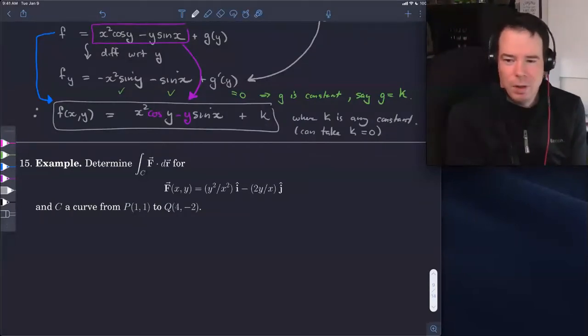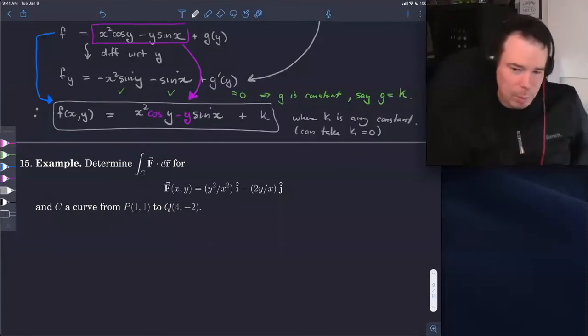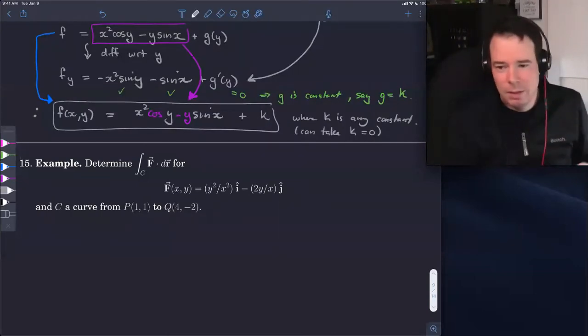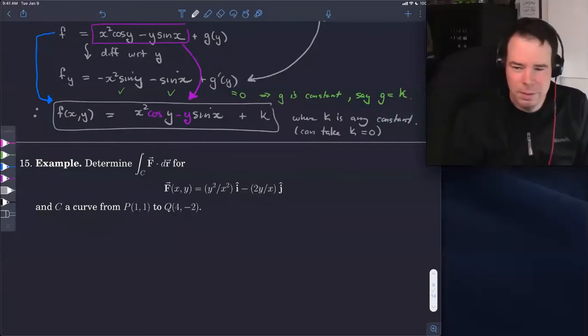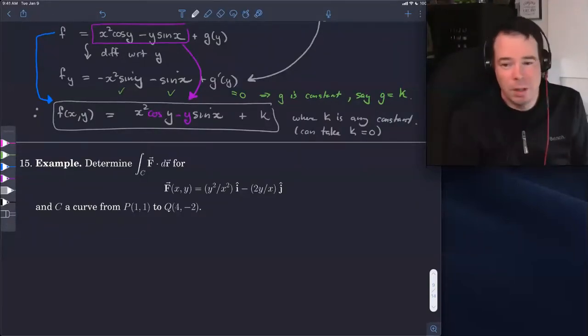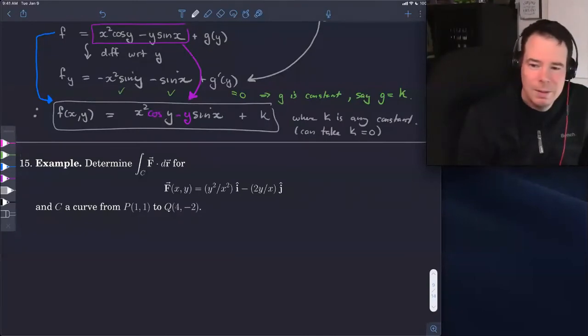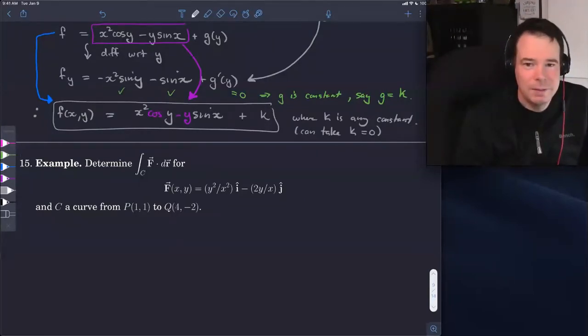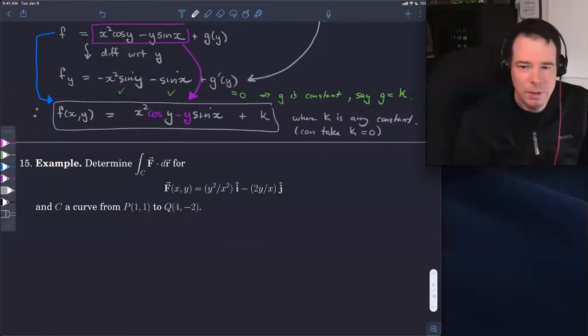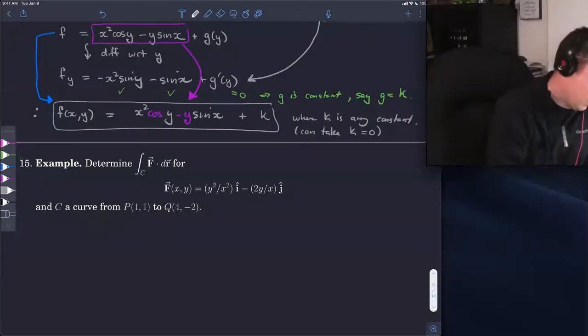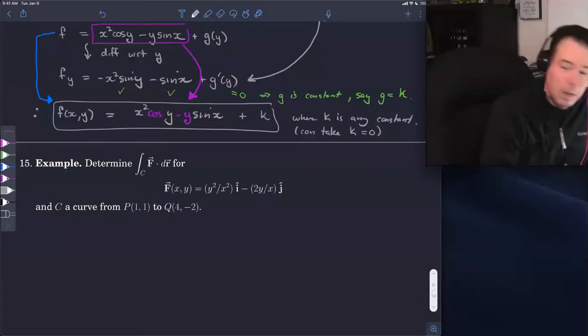So we don't even have a hope of setting up a parameterization for C and then plugging that into our vector field and then working out what dr is and actually setting up the integral, taking the dot product and doing the integration. This is really an indication that if they're not telling us what the curve is from the initial point to the terminal point, then that's because it doesn't matter. And when does it not matter? It doesn't matter when the vector field is conservative. So this is a bit of a hint already telling us that this vector field is probably a conservative vector field. So the first thing to do is, we could check.